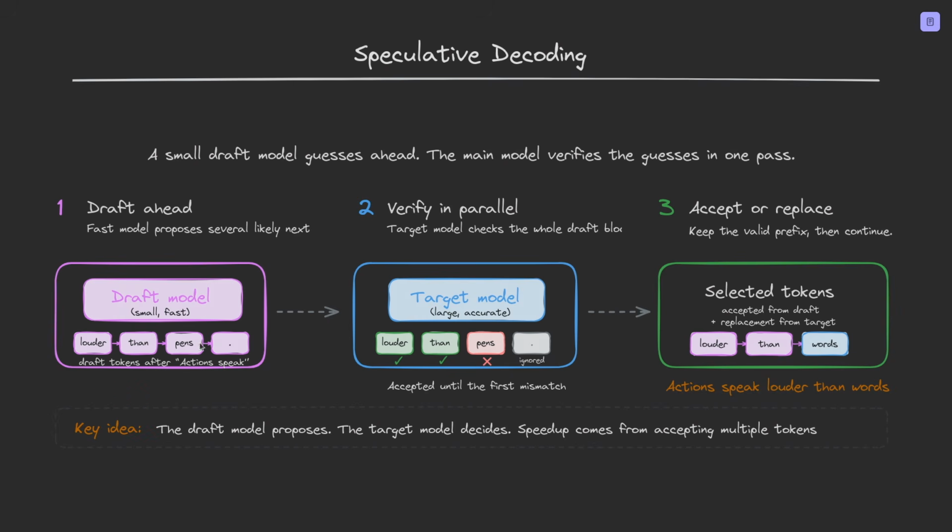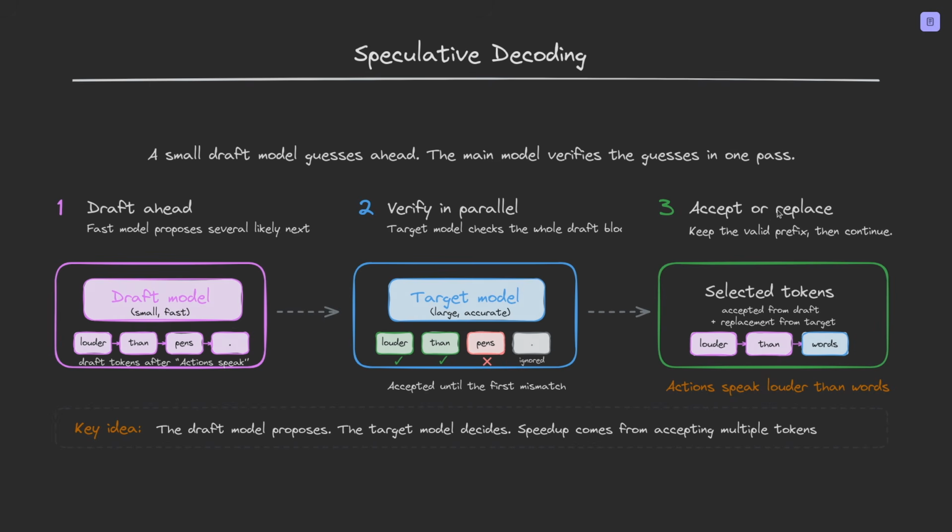So now if we look at the draft model, we have the example "action speaks" and then we generate 4 suggested tokens that could come after it. The target model then verifies them in parallel because it does just one forward pass. So it accepts these tokens, and this one is bad. So then this is ignored because we don't need it anymore. And why don't we need it anymore?